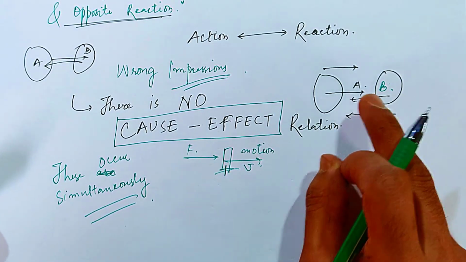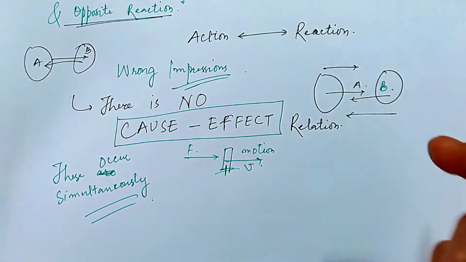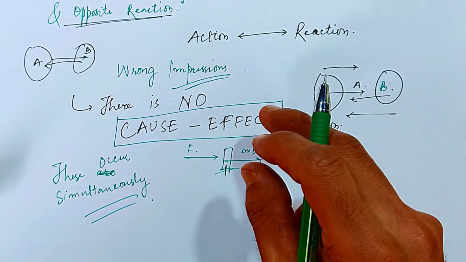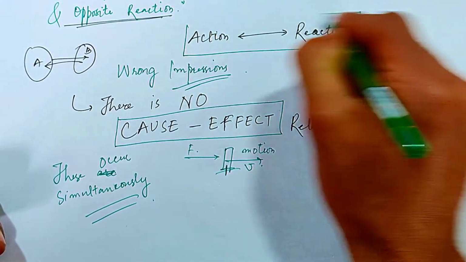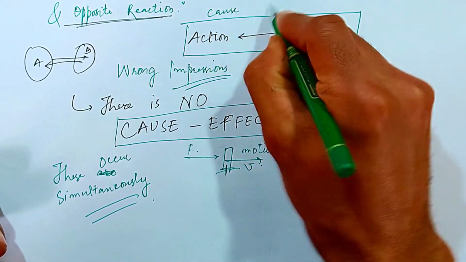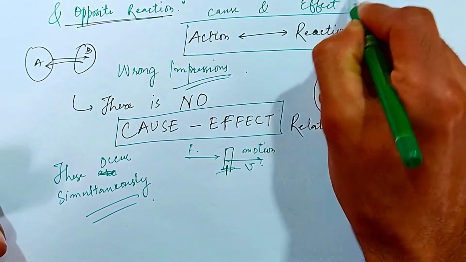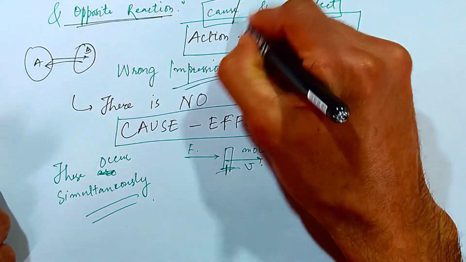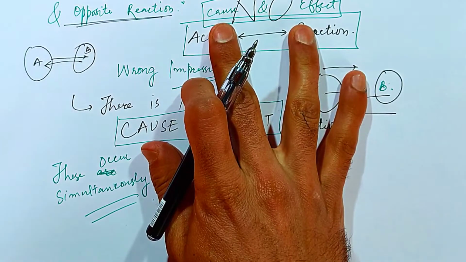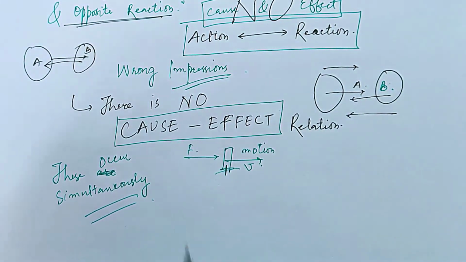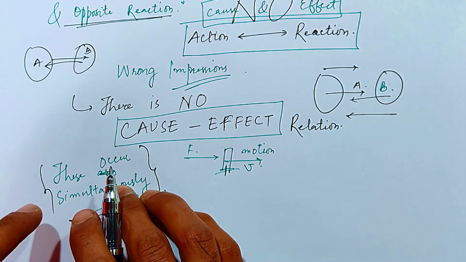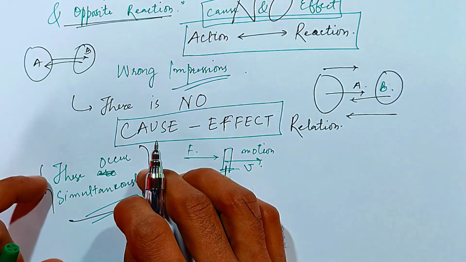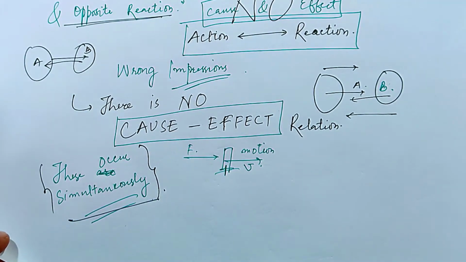So it is not like first A applies some force, then in turn B applies a force back after some time as a reaction. This action and reaction is not like cause and effect. Both of these forces are exerted on each other simultaneously. This was one thing which is a wrong impression about the third law.